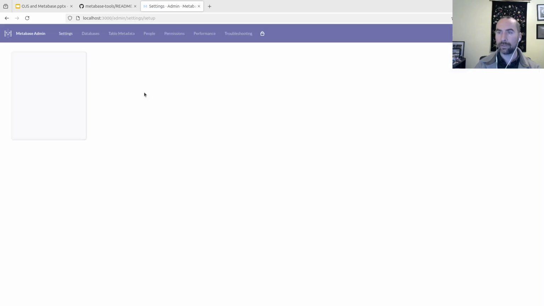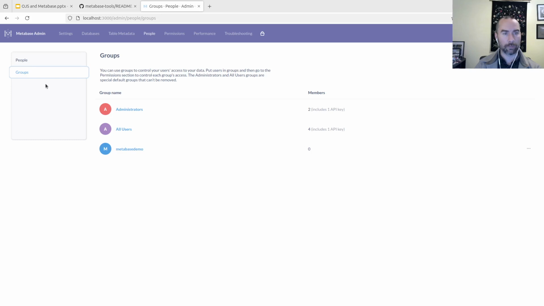So I'm going to go into the admin settings here. Not only did we create a database, that's the Metabase demo here, we also created implicitly a group. And this is part of the access control stuff. We want to have each journal's access isolated from the other user's access. So what we do is every time we create a new database using these tools, we also create a group. And any user who's involved with this journal can go into this group.